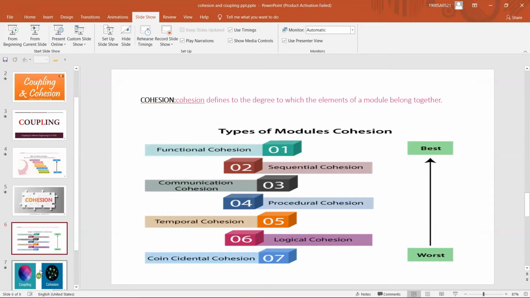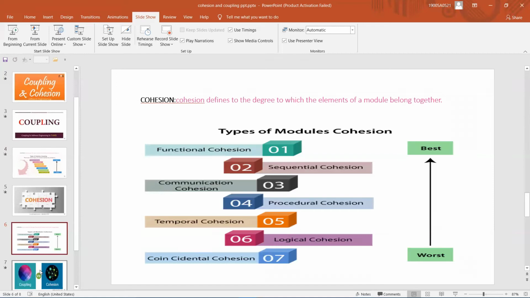A module is said to have sequential cohesion if the elements of a module form the components of a sequence, where the output from one component of the sequence is input to the next. The next one is communicational cohesion. A module is said to have communicational cohesion if all tasks of the module refer to or update the same data structure. The next one is procedural cohesion.